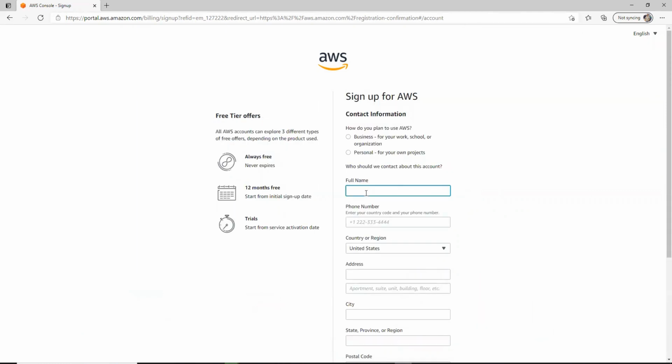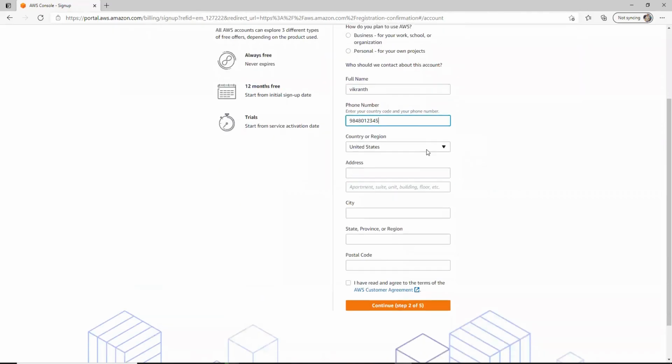Then enter your full name, Vikrant, and then phone number. It should be yours because it will send communication alerts to your mobile number. I am giving a dummy phone number, 984801234, and then select your country and region.